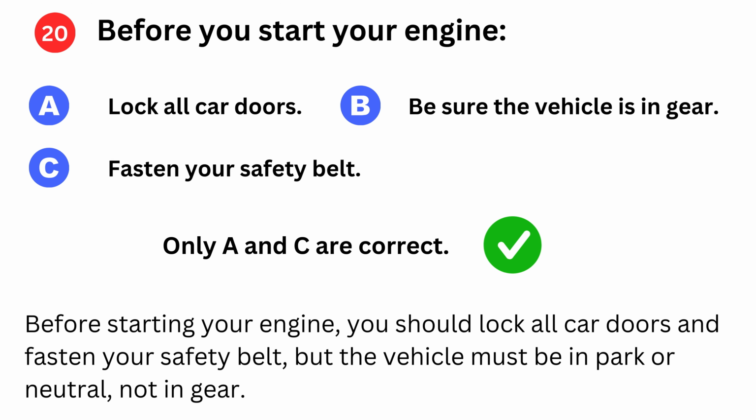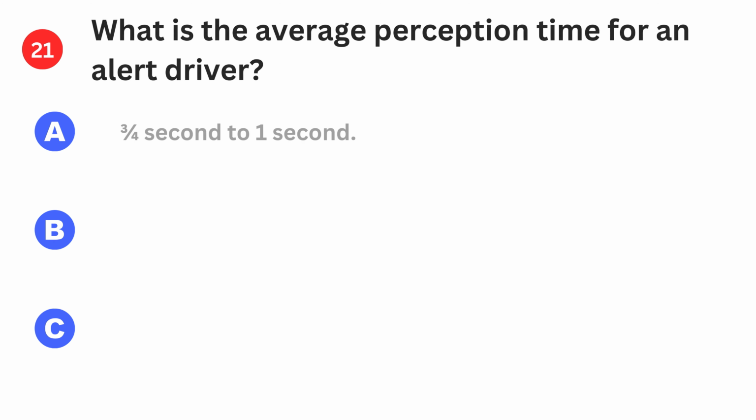Only A and C are correct. Before starting your engine, you should lock all car doors and fasten your safety belt, but the vehicle must be in park or neutral, not in gear.